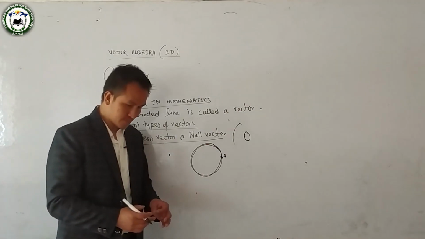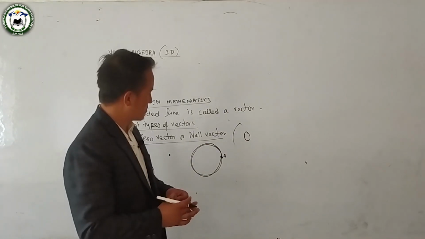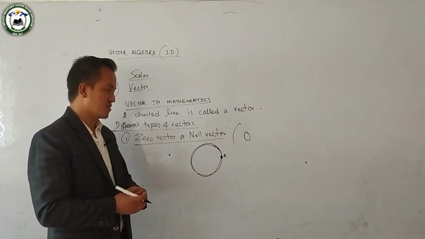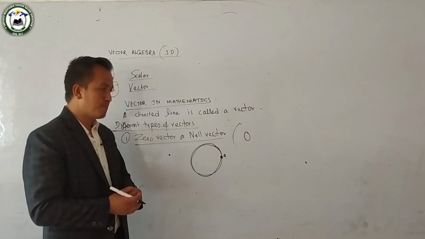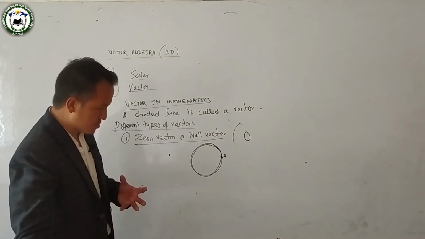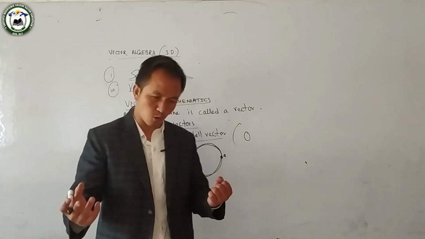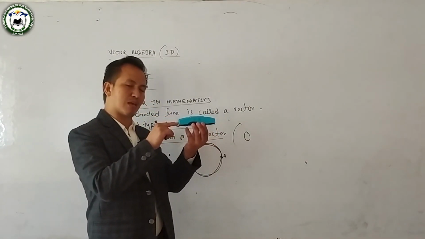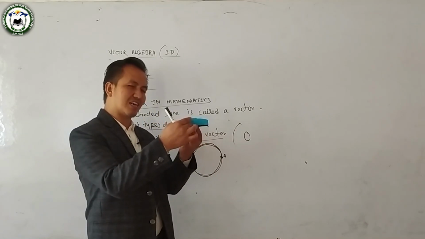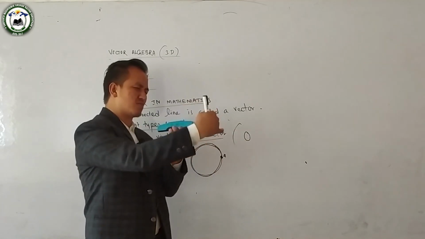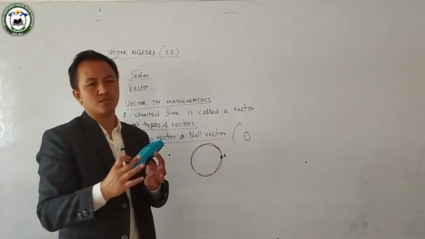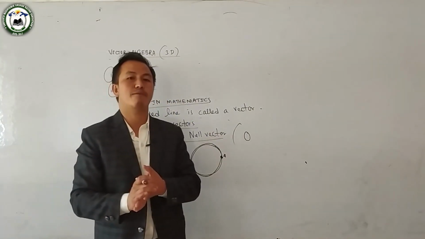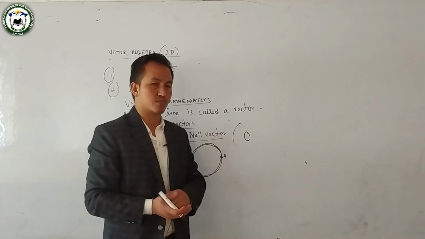Actually, the zero vector does not have a particular direction. You remember that force is also a vector quantity. So I can apply a force of 0 newtons from here, from here, from here, in this direction also. So actually the zero vector does not have any particular direction.